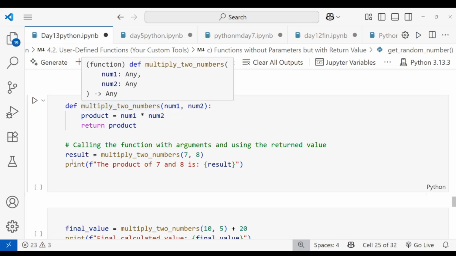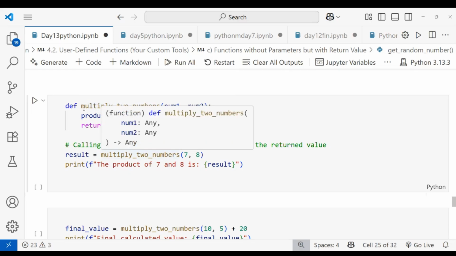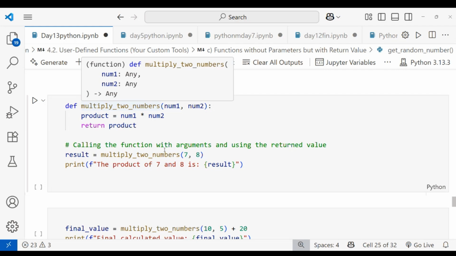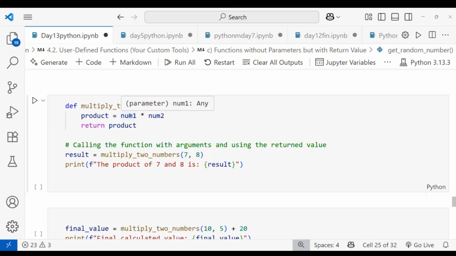I'm taking a variable, and after that I'm calling the function that multiplies two numbers, and inside that I'm passing the arguments 7 comma 8. Okay, that is multiply. This takes the product, that is 7 into 8 will be the product. That product will be stored in this product. After that it returns the product value, and we take the result here.